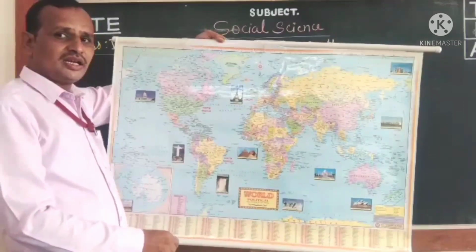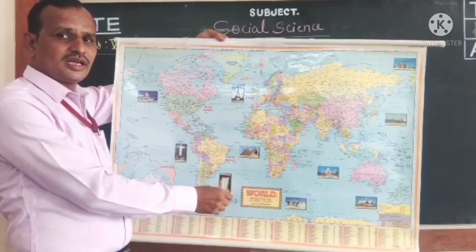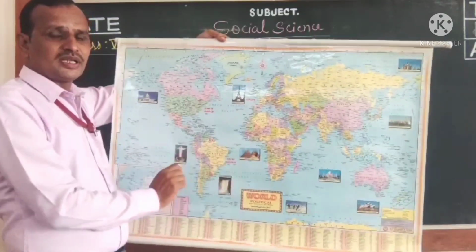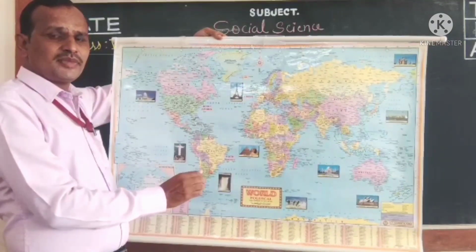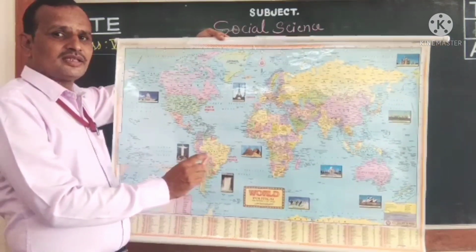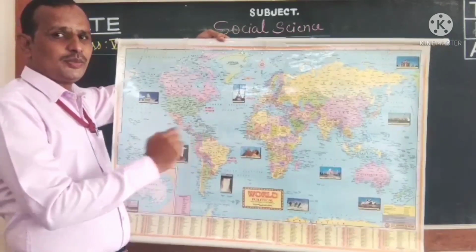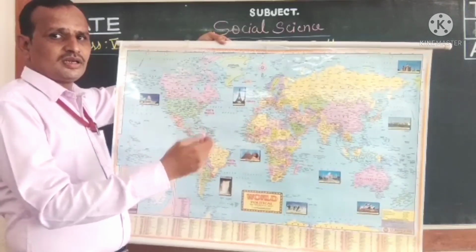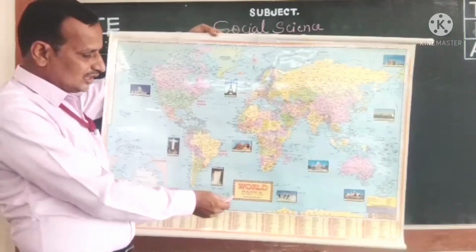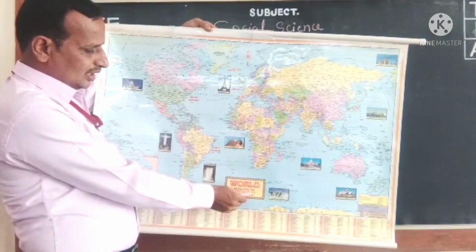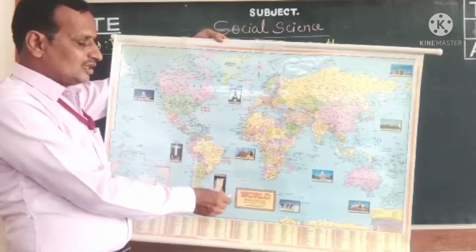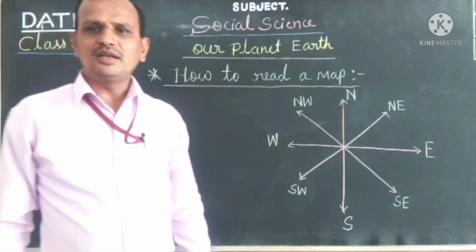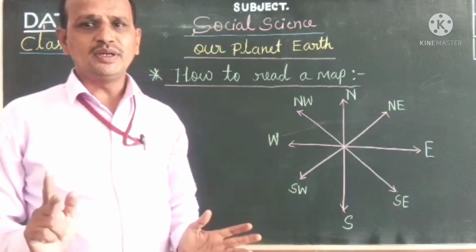Here the map scale refers to the ratio between the distance on the map and the actual distance. For example, some maps are measured with a scale of 1 centimeter equal to 1 kilometer, or 1 centimeter equal to more kilometers. Here you will see 1 centimeter equal to 300 kilometers. So different maps are measured in different measurements, children. To understand a map, the title is very important to us.